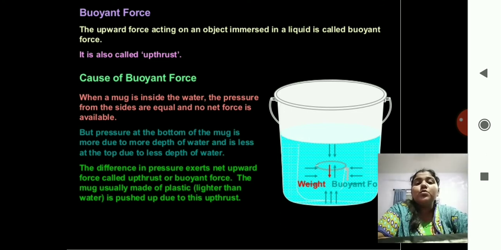The mug, usually made of plastic lighter than the water, is pushed up due to this upthrust. Here again the concept of weight of an object also matters. If you put a metal object in the water, it will be heavier to lift up, but if you put a plastic mug in it, it will be much easier to lift up.